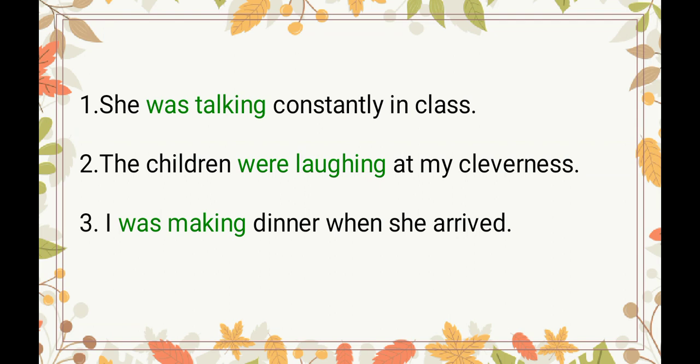We all know that was denotes past time. That means was talking is denoting past time. That means the talking was going on in past time. Okay, it was not finished, but it was going on.